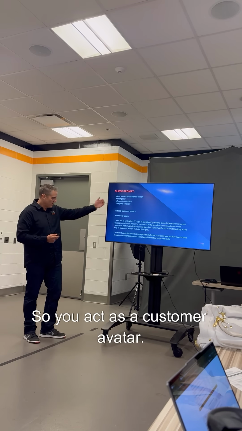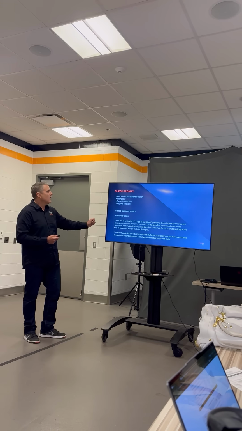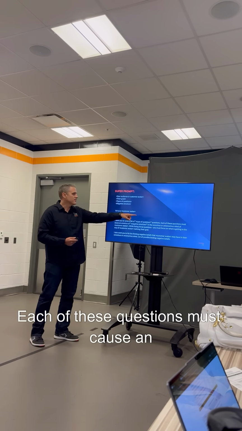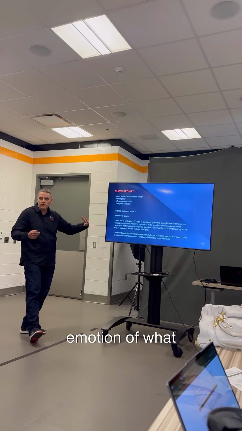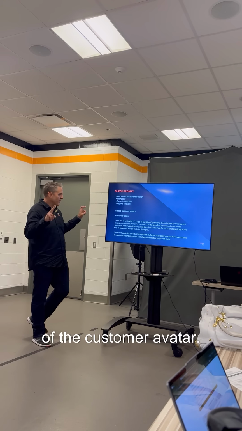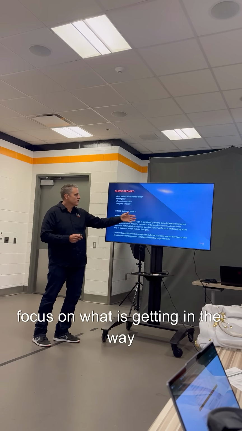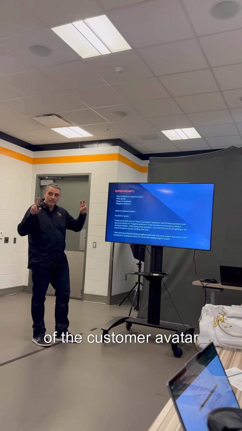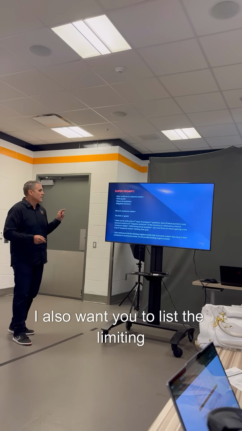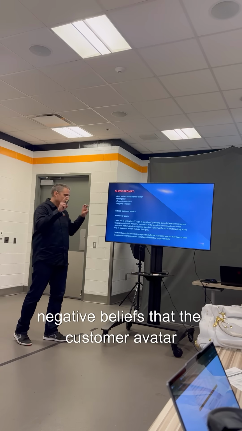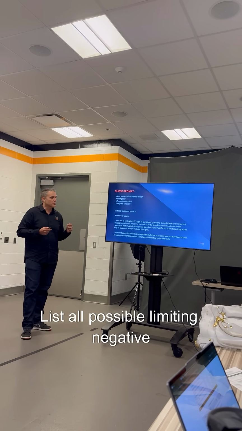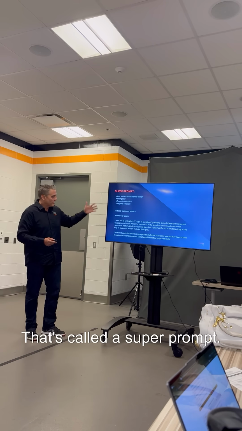So you act as a customer avatar. You have a goal of, I want you to write a list of who, what, why, when questions. Each of these questions must cause an emotion of what in the conscious or unconscious mind of the customer avatar. While listing these questions, you must focus on what is getting in the way of the customer avatar realizing their goal. I also want you to list the limiting negative beliefs that the customer avatar may have in the conscious or unconscious mind. List all possible limiting negative beliefs, okay? That's called a super prompt.